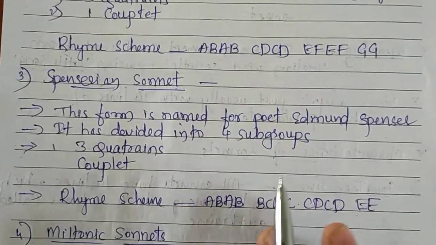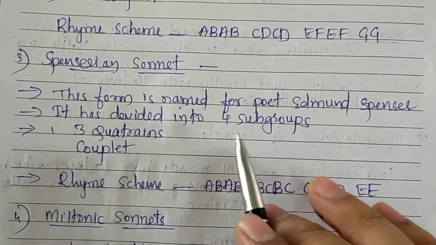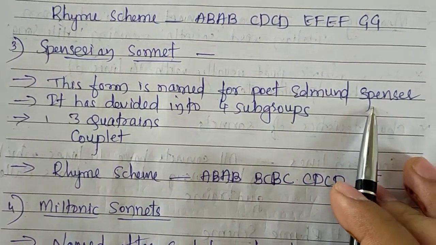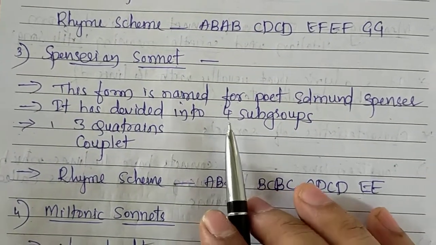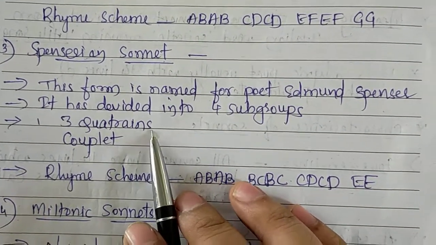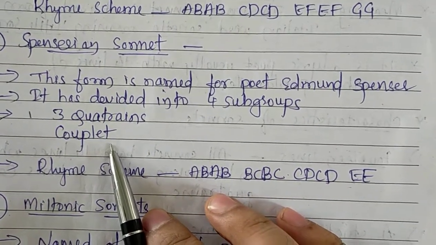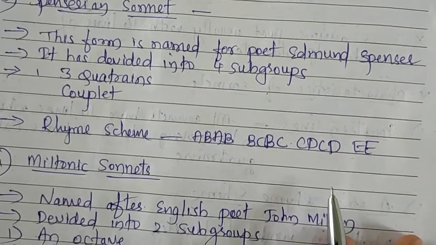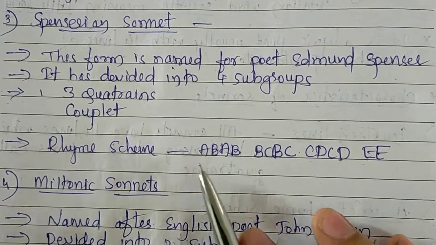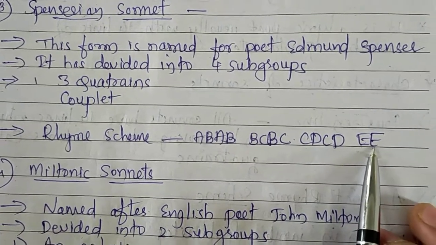Now the third type of sonnet is the Spenserian sonnet. This form is named after the English poet Edmund Spenser. It is divided into 4 subgroups. The first subgroup contains 3 quatrains. Quatrains means 4-line stanzas, and the second subgroup is a couplet, 2 lines. Now let us see the rhyme scheme of the Spenserian sonnet: ABAB, BCBC, CDCD, EE.